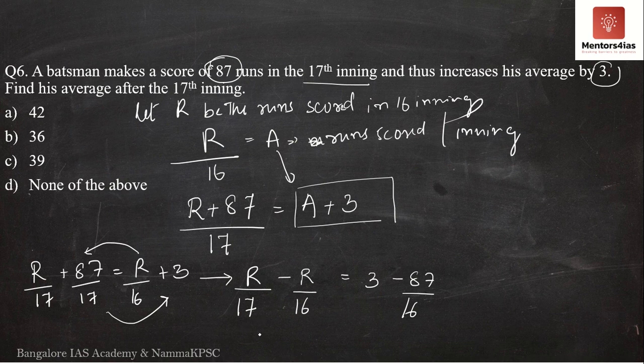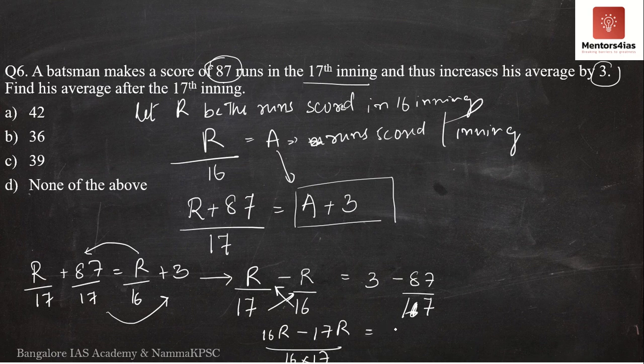So we now take the LCM of 16 and 17. So we have 16R minus 17R divided by 16 into 17. No need to multiply 16 into 17. Let us just keep it as 16 into 17 itself. Always multiply in the end. Don't try to multiply everything in the beginning itself, because most of the time it will cancel out. Sorry, this is not 87 by 16, it is 87 by 17. Obviously, I've taken 87 by 17 to the right hand side.